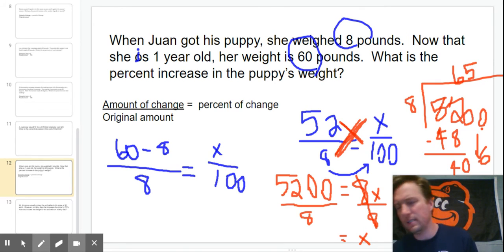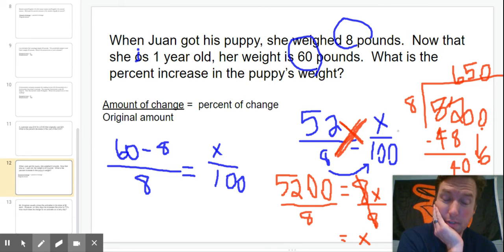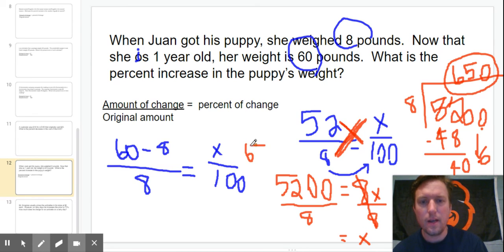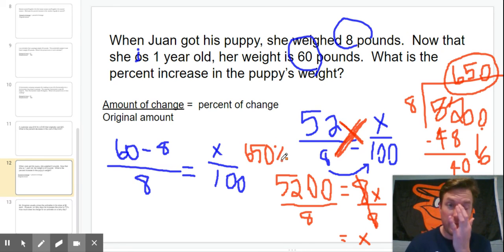What that means is I have 650. You might be like, well, wait a minute, I thought it was a percent. Actually, this is correct. You can have a percent change of over 100. This is a percent change of 650%. Now, think about it.